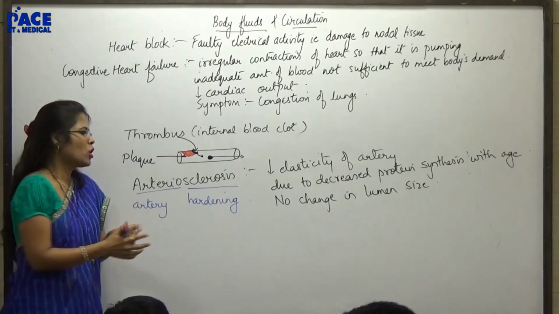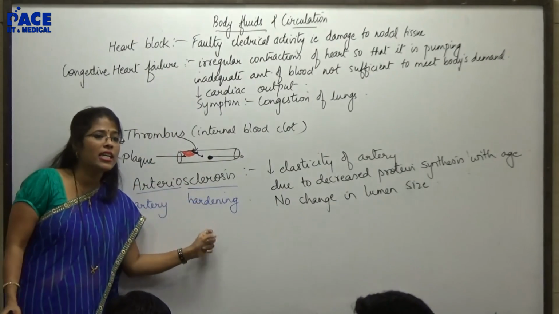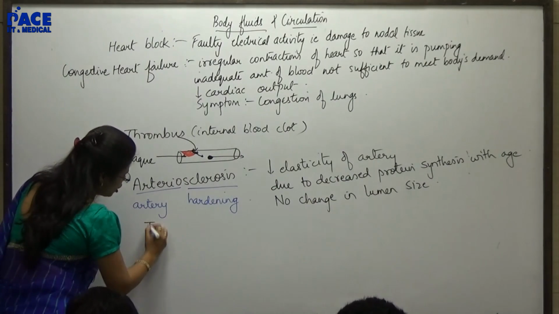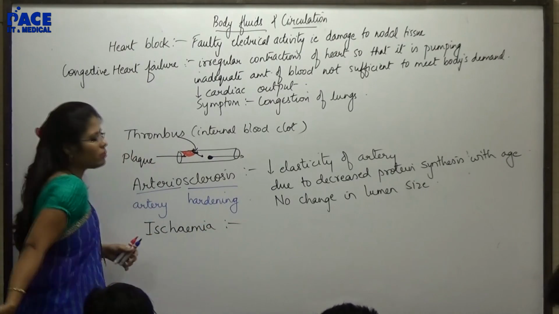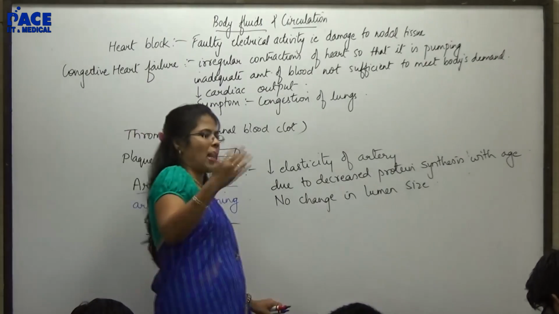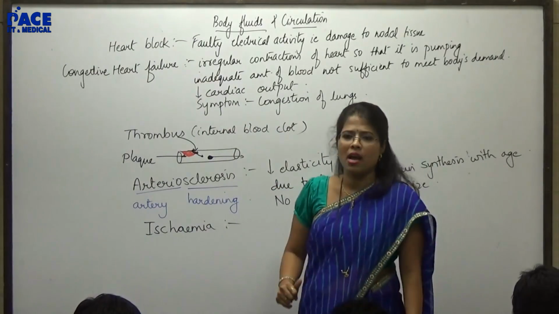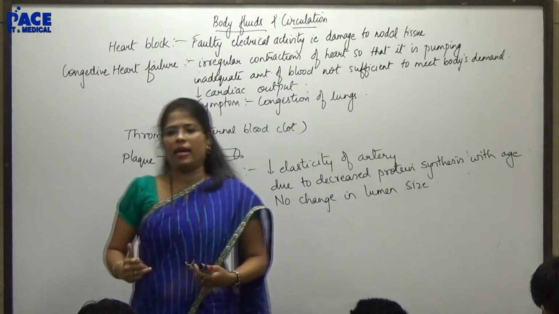Okay? So that was atherosclerosis. This is arteriosclerosis. If I say a condition like ischemia, ischemia can be cardiac ischemia, cerebral ischemia, renal ischemia. Ischemia simply means reduced blood supply. Okay?